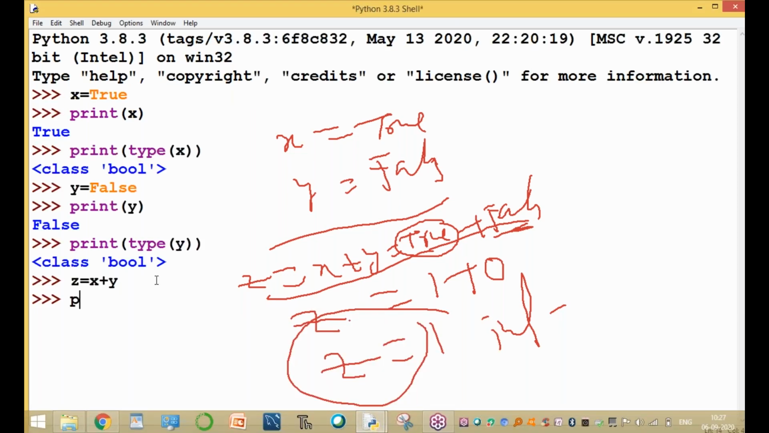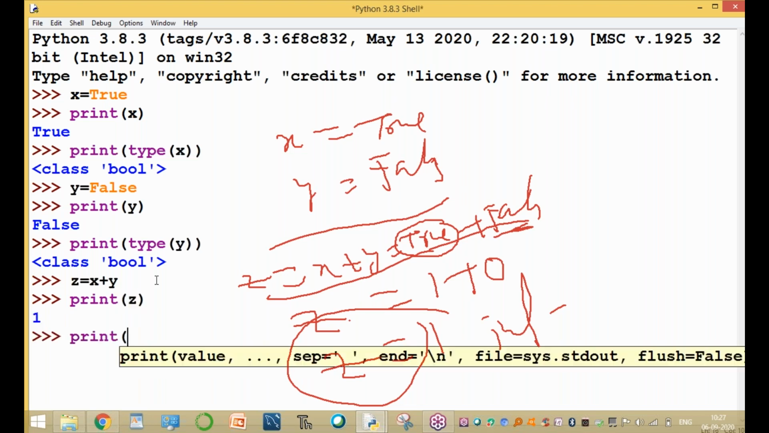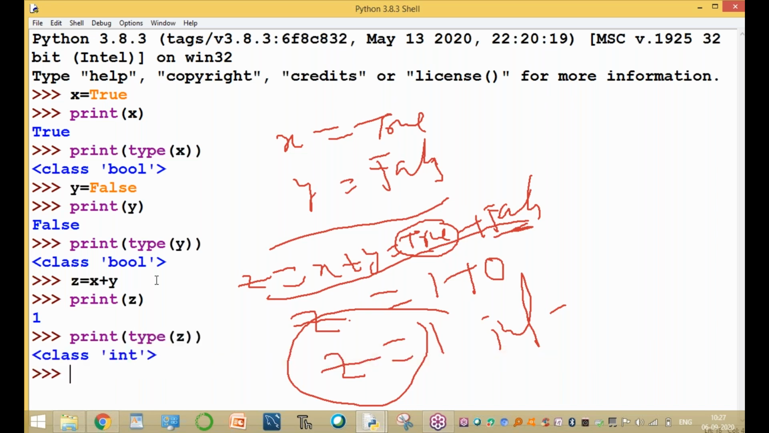What is the value of Z? Print of Z is 1. What is the data type of Z? Type of Z is integer. Okay guys, clear? Type of Z is integer, not the Boolean type. The type of Z is not a Boolean type.